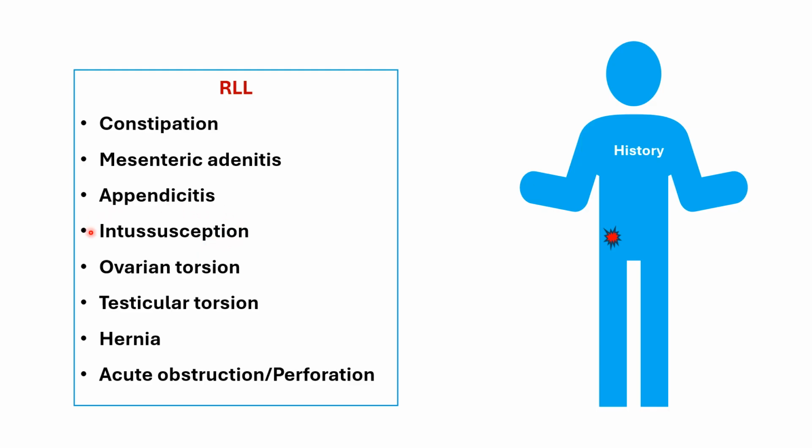Intussusception. Ask about history of diarrhea, lethargy, the child being fatigued and tired, and vomiting. It is very important not to wait for blood in the stool. Ovarian torsion in a girl with sudden onset abdominal pain, sometimes comes and goes or persistent but doesn't resolve and gets worse. Testicular pain: with sudden abdominal pain in a child, always examine the testicles. Hernia: examine the child standing and lying down to look for any hernia and ask about any bulging. Acute obstruction and perforation, ask about bilious vomiting.